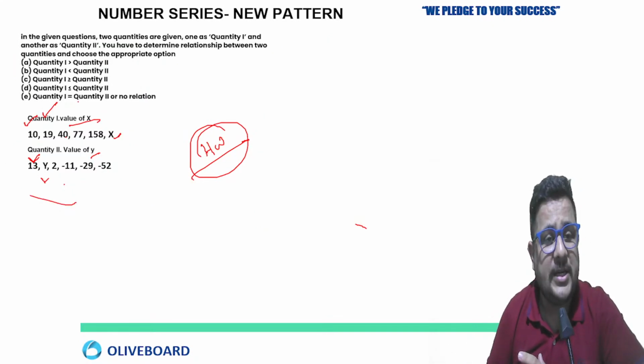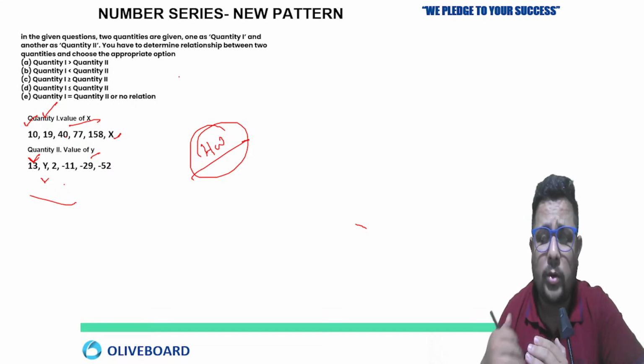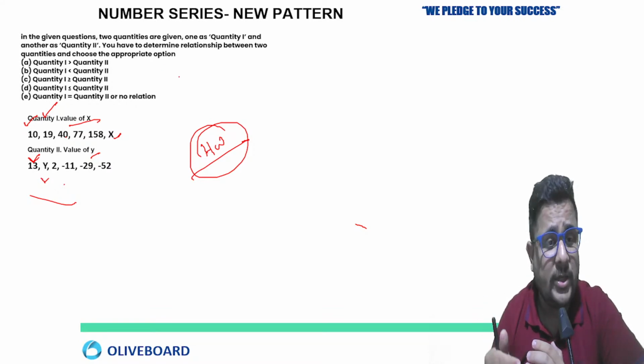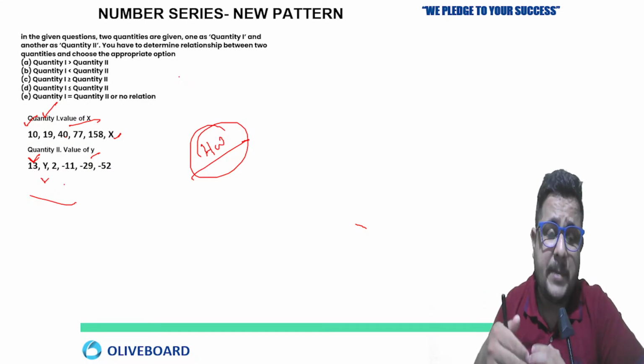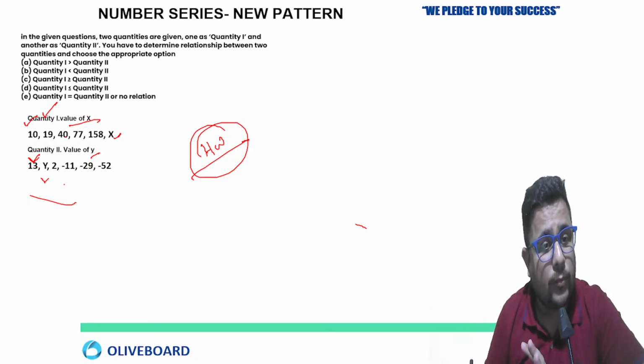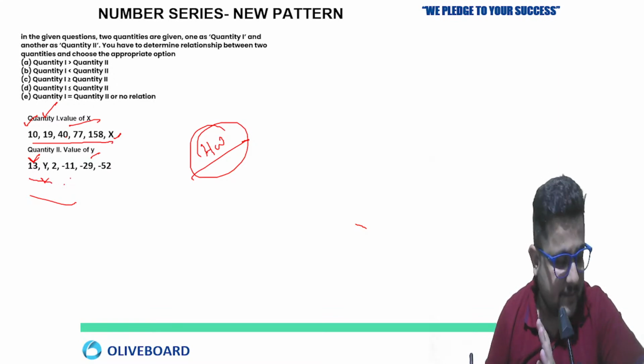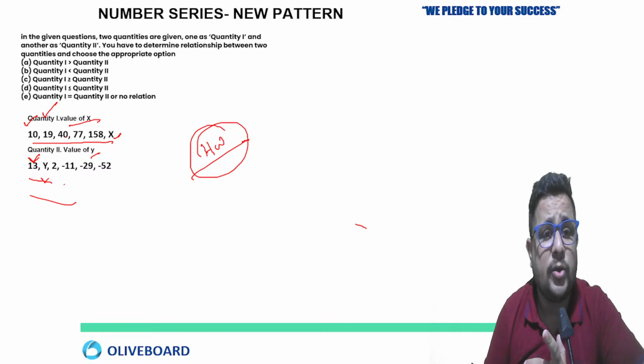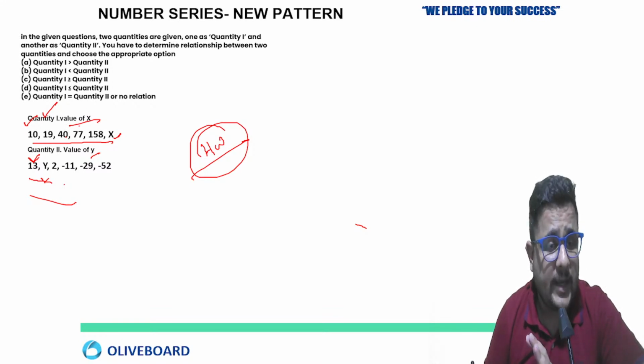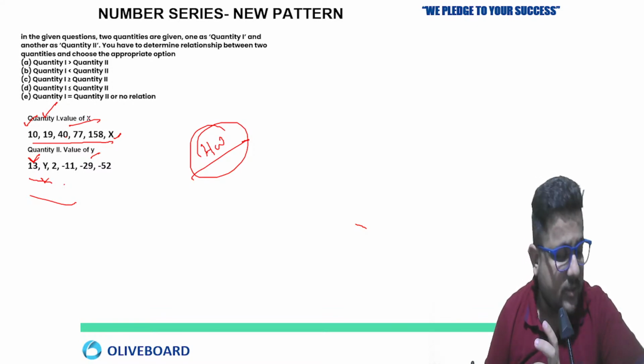Hope it is completely clear to all of you. And this was also given. This is based on what? Quantity base. Why had I given you this? Based on this pattern also they can ask you quantity 1, quantity 2, value of X, value of Y. So value of X is the missing number in the first series. Value of Y is the missing number in the second series. So based on that you have to answer. So a quantity comparison based question was there.